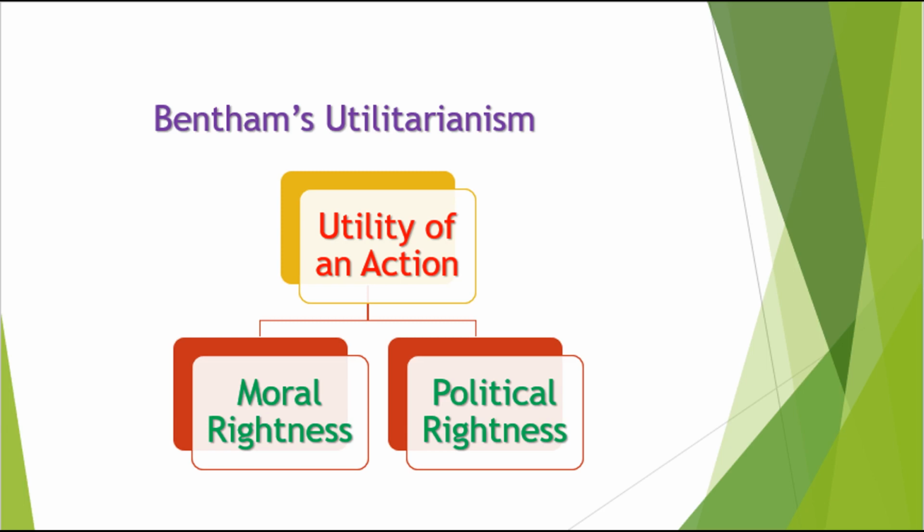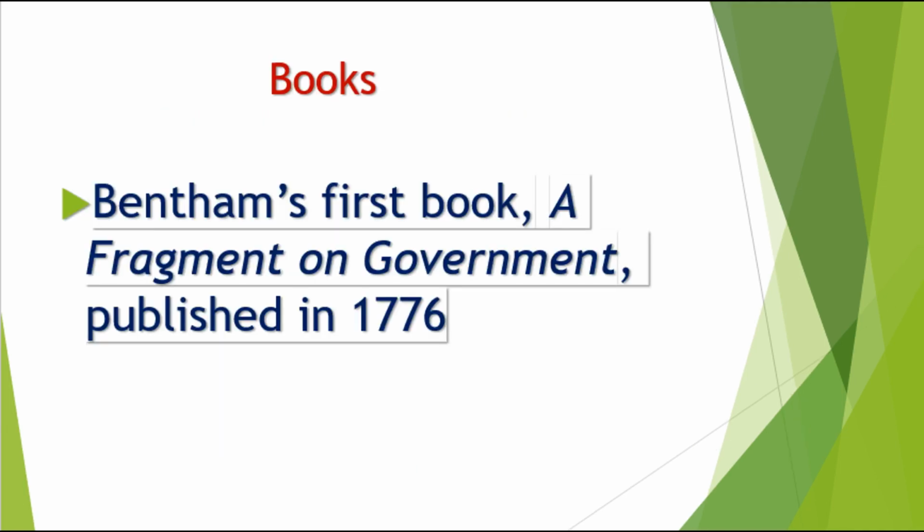As already mentioned, Bentham became disillusioned with the British legal system. So, his first step was writing his proposals and suggestions criticizing the British legal system. And at the same time, he proposed reforms based on utilitarian principles. Thus, his first book, A Fragment on Government, was published in the year 1776. In this book, he introduced the principle of utility.